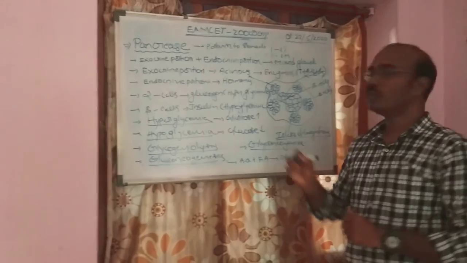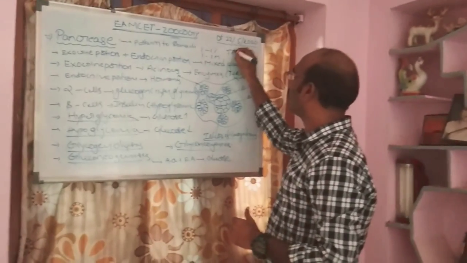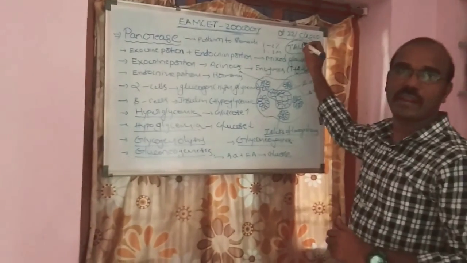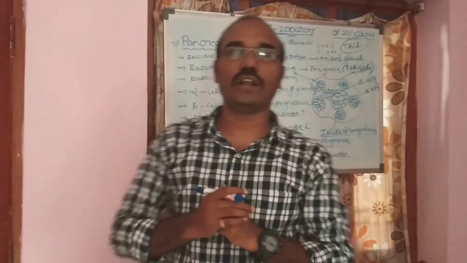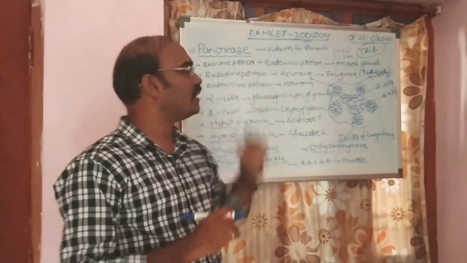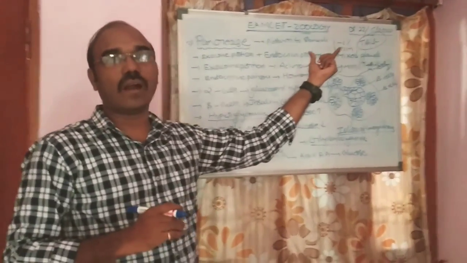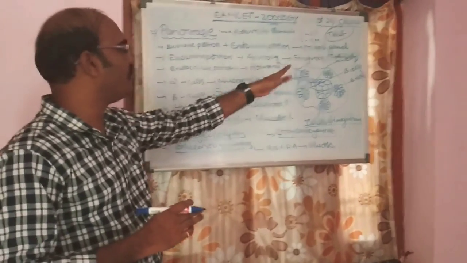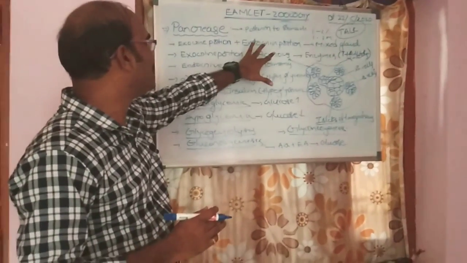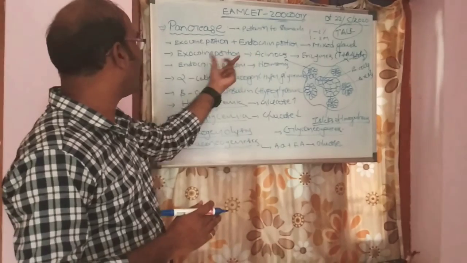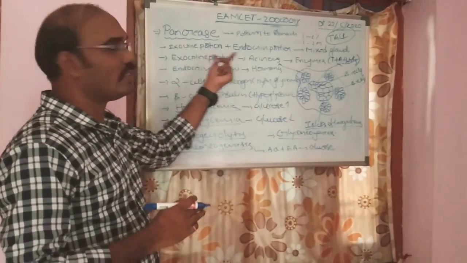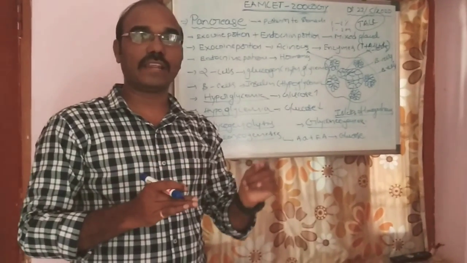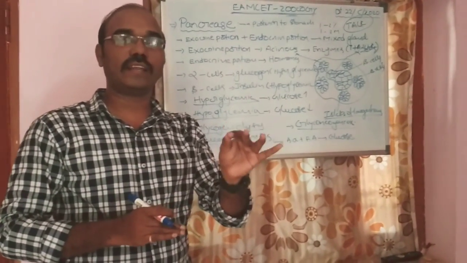Here is a simple way to remember the pancreatic enzymes: trypsin, chymotrypsin, amylase, lipase. They are produced from the acinus, the exocrine part of the pancreas. These are about the pancreas, its secretions and functions.